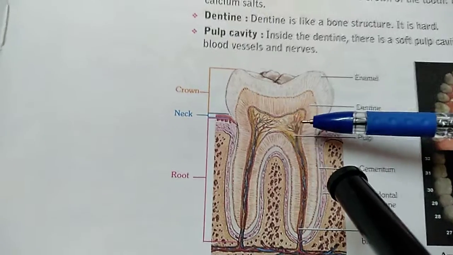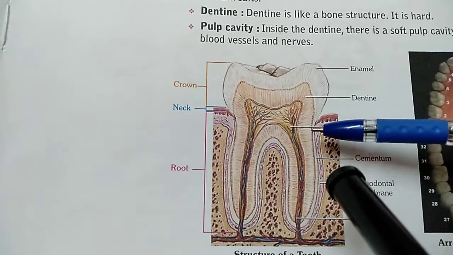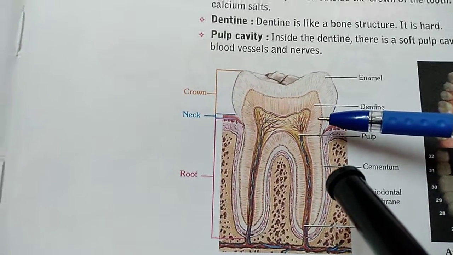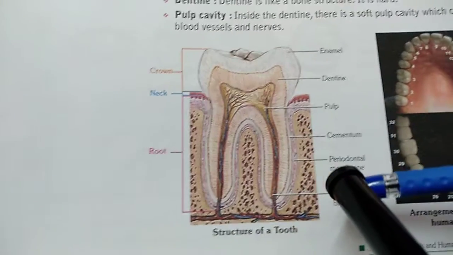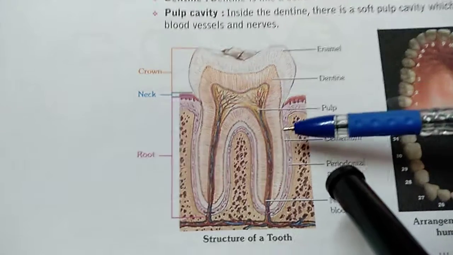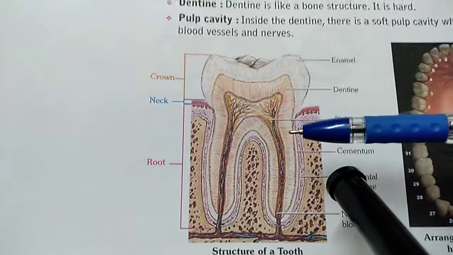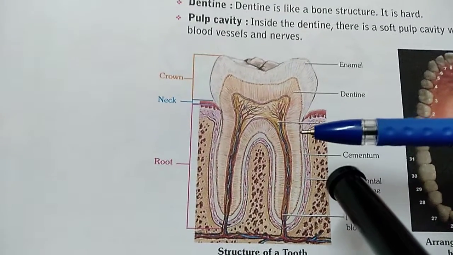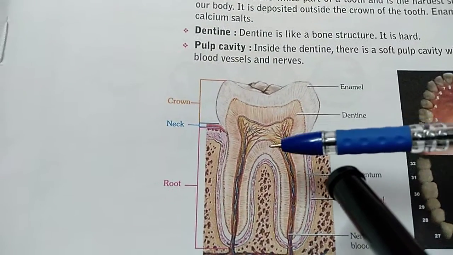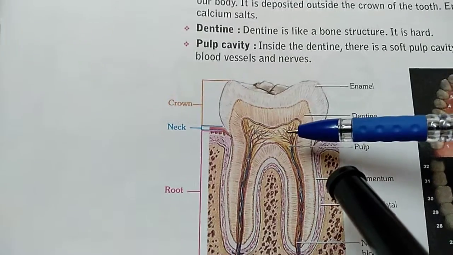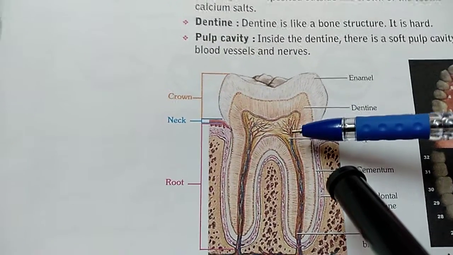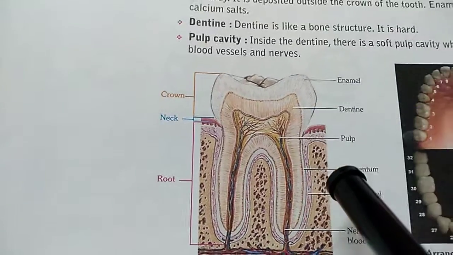Inside the enamel, dentine is there. This is similar to bone structure and it is also very hard. Then the pulp cavity is present. This is the soft portion, and it contains blood vessels and nerve cells. Because of the presence of nerve cells, we feel pain whenever some problem is there, and blood supplies nutrients to the cells.